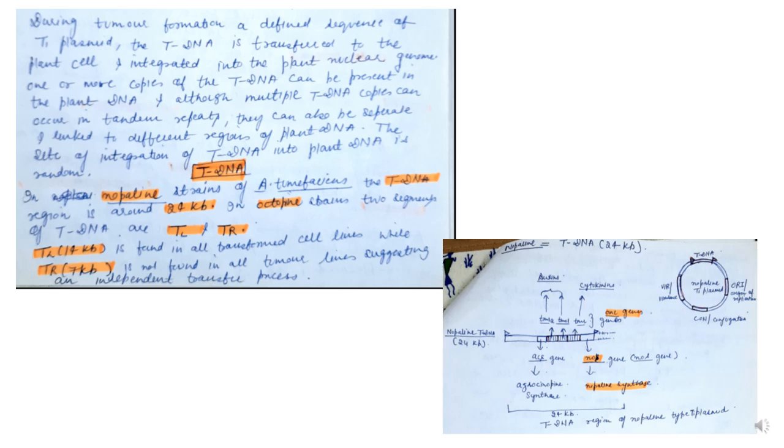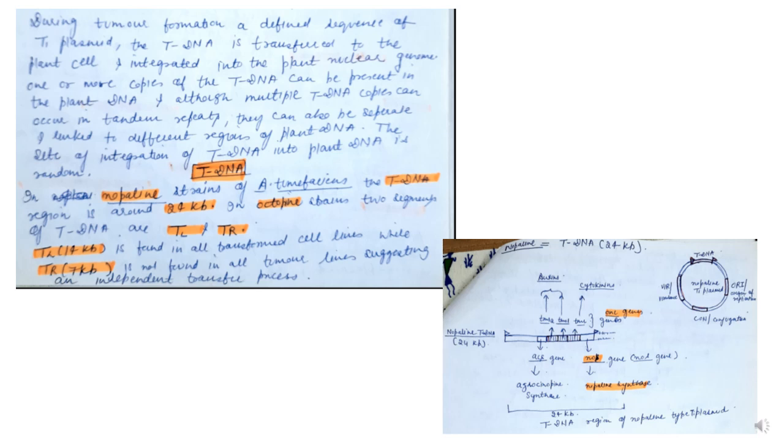So during tumor formation, a defined sequence of the Ti plasmid, that is your tDNA, is transferred to the plant cell and it integrates in the nuclear genome. One or more copies of the tDNA can be present in the plant cell.